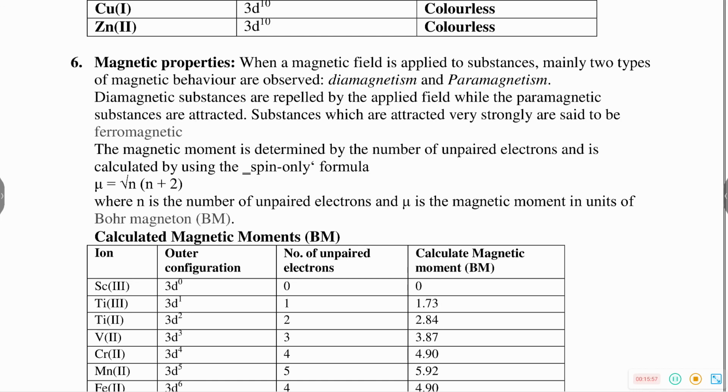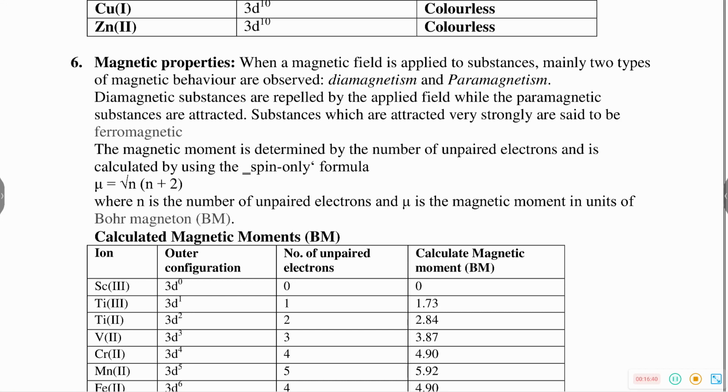But in the case of a complex, we have to consider the ligand strength also. If it is a strong field ligand, first it will pair, and after that we can count. If it is a weak field ligand, no pairing, it will remain the same. So it is clear. In the case of a complex and in the case of a transition metal, the magnetic moment calculation is different. In the case of a complex, we have to consider the field strength of the ligand also. In the case of a transition metal, simply write the electronic configuration, count the number of unpaired electrons, and calculate